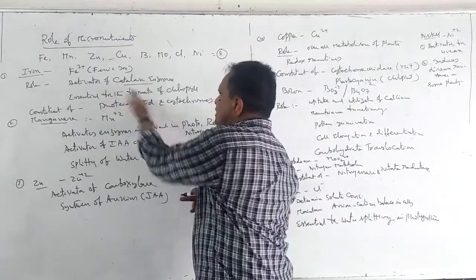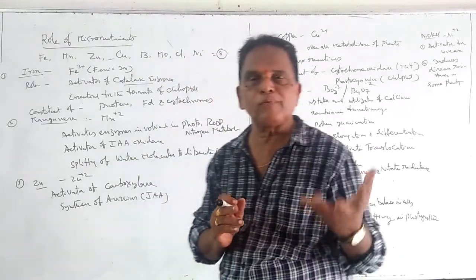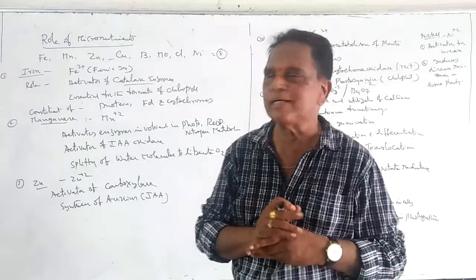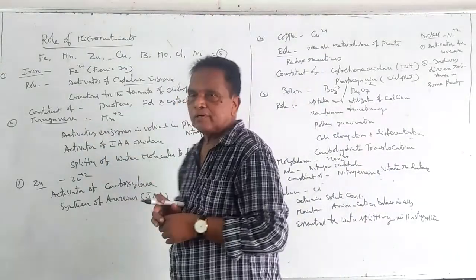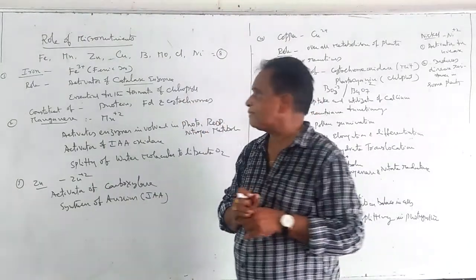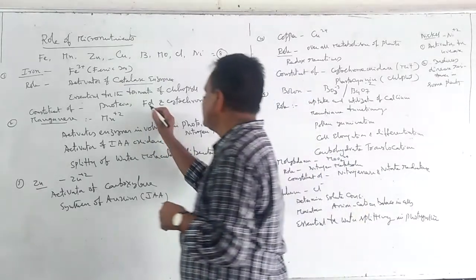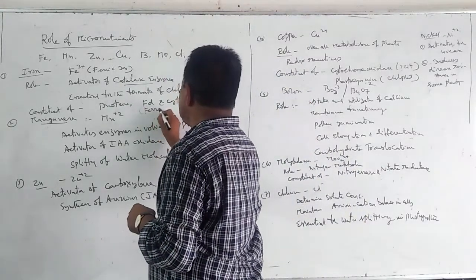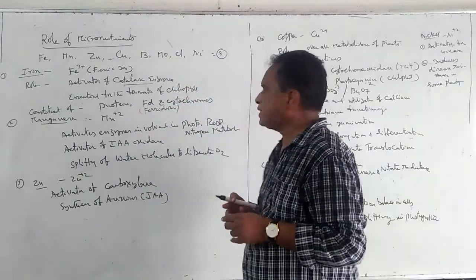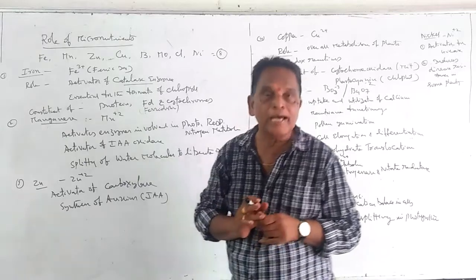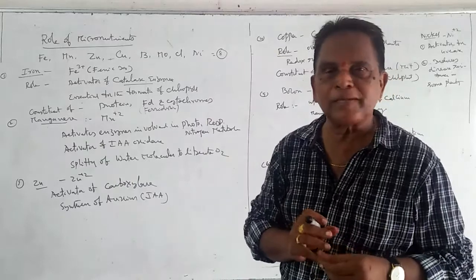And iron is also essential for the formation of chlorophyll. Like magnesium, iron is a very important element for chlorophyll formation. And iron is a constituent of proteins. In most of the proteins, iron is present, and it is a constituent of FD. FD means pyridoxine. It acts as an electron carrier, and iron is also present in cytochromes. Cytochromes are iron-containing enzymes which are involved in photosynthesis and respiration.